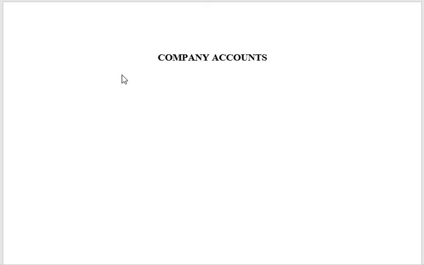Very good day, friends. We are going to start with a new topic which is on company accounts. Before we get into the accounting part of this, let us first understand what a company form of an organization is. A company, in simple terms, is a group of persons who come together and do business for a common objective.